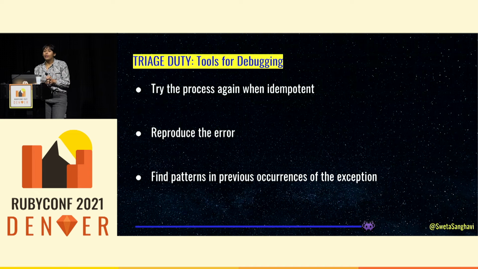Some other tools for debugging that you might use is to just kick off the process again. In our case, I kicked this off when I was debugging, and hey, the next time we did it, we were successful. Try to reproduce the error, and also finding patterns and past occurrences of the error can be really useful.